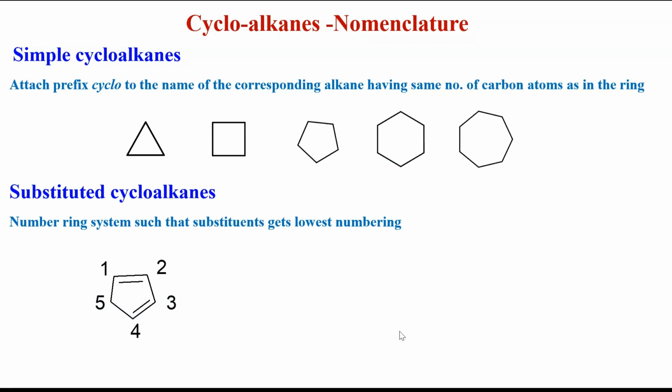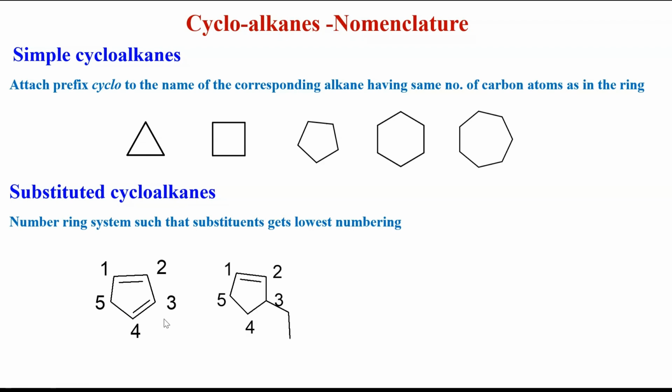You number these systems such that the substituents get the lowest number. I can number this as 1, 2, 3, 4 and 5. That's why it is 1,3-cyclopentadiene.